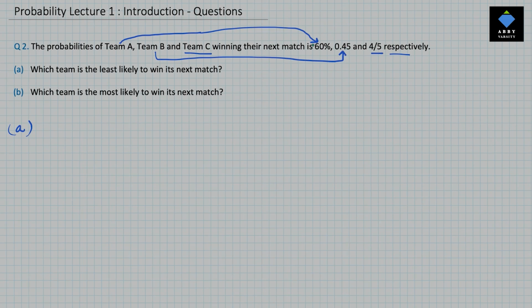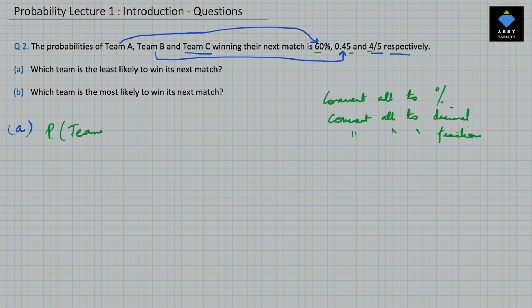In this question, we have to compare probabilities. The team that is least likely to win its next match will be the one that has the least probability among these three numbers. Now, these three numbers are in three different formats. You can choose any one format, either convert them all to percentage or all to decimal or all to fraction and then compare. Let's convert them all to decimals.